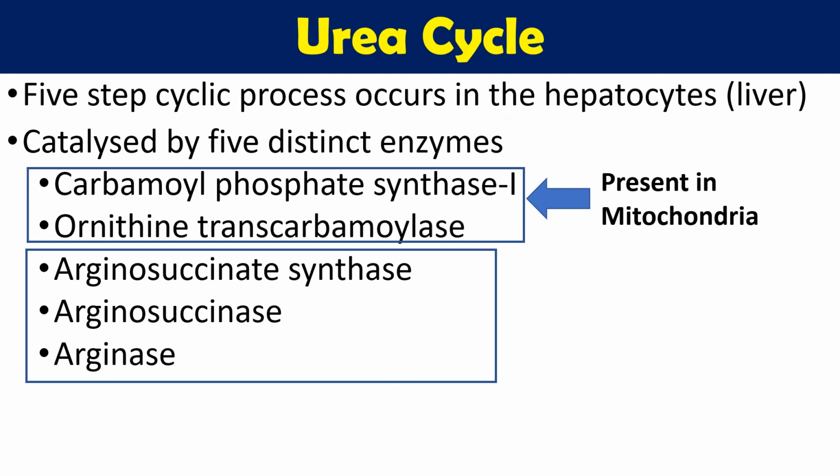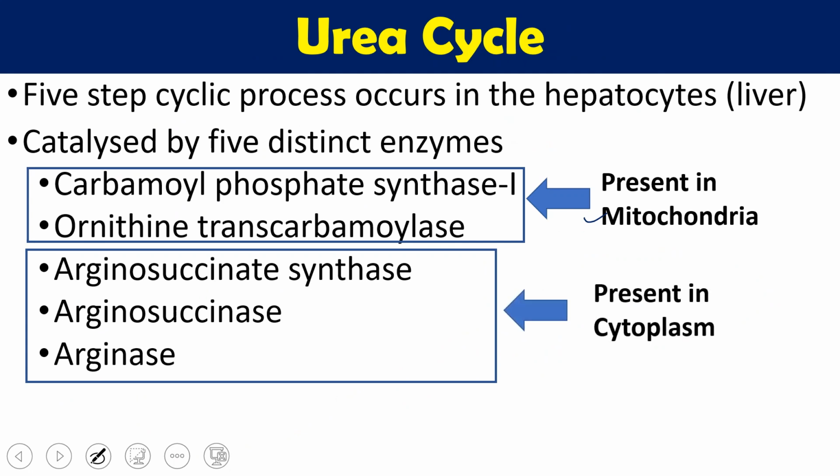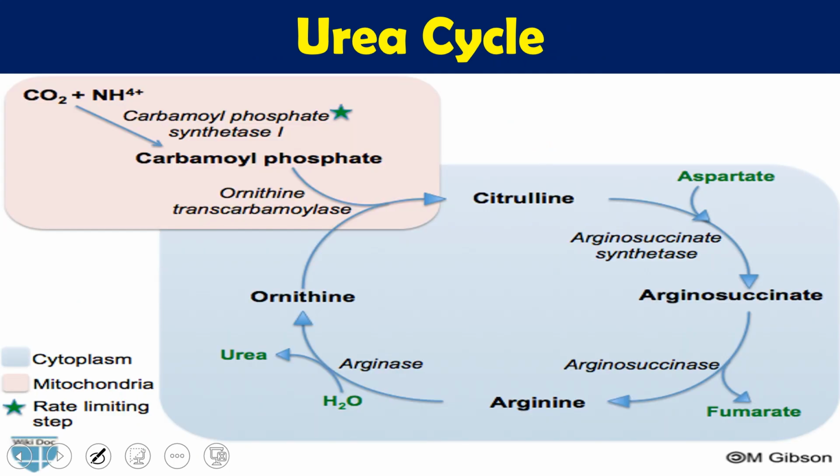The first two enzymes are present in the mitochondria, and the last 3 enzymes are present in the cytoplasm. What does this mean? The urea cycle completes in 2 different cellular compartments. The first 2 reactions occur in the mitochondria, and the remaining 3 steps occur in the cytoplasmic portion.